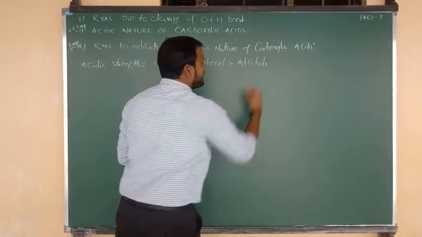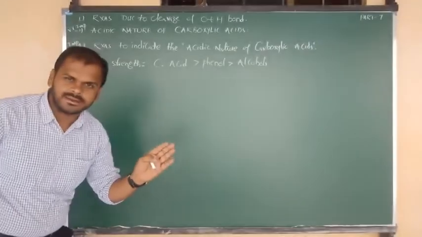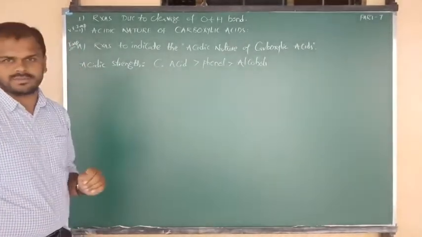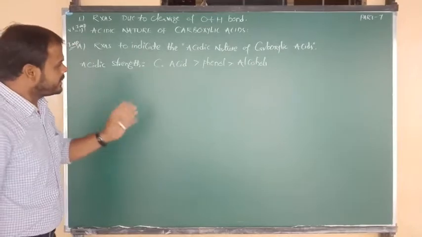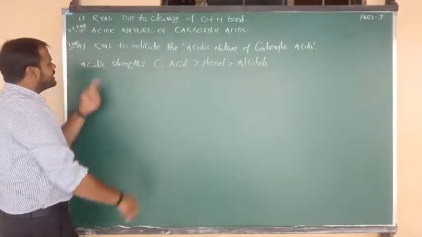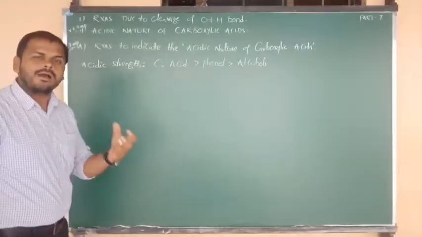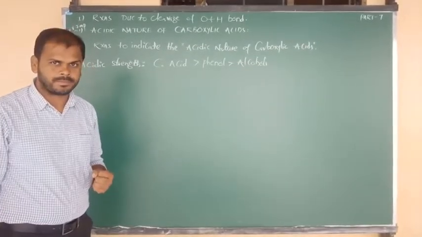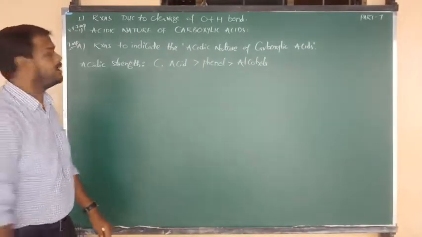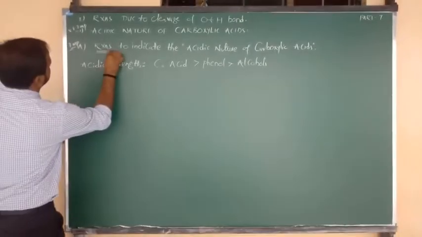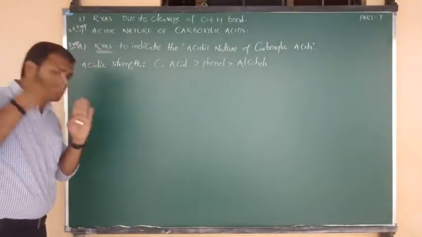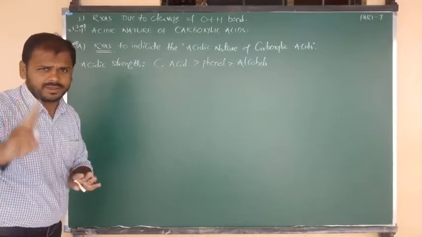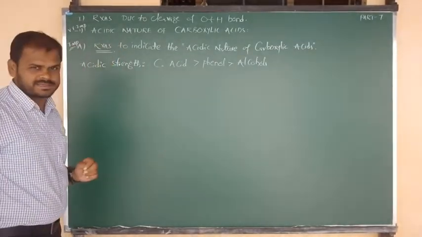Of course, we can take many compounds for comparison. That comparison I will give you later, but from the theory point of view, try to remember this. Among these 3, carboxylic acids have more acidic power. We can say this on the basis of reactions, and also on the basis of resonance. Resonance we will take as the second thing, but here we will first discuss reactions.